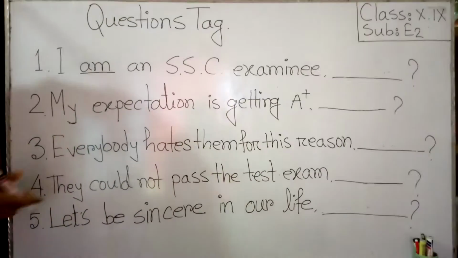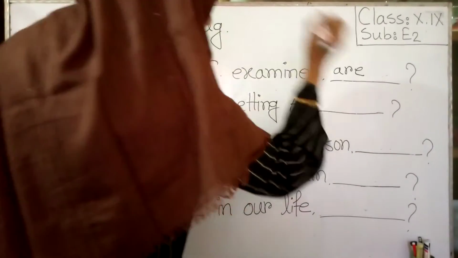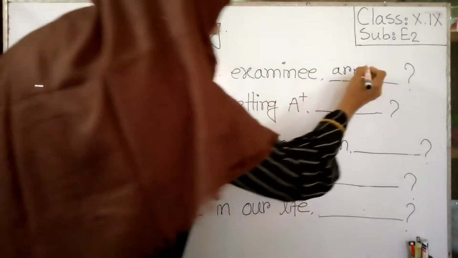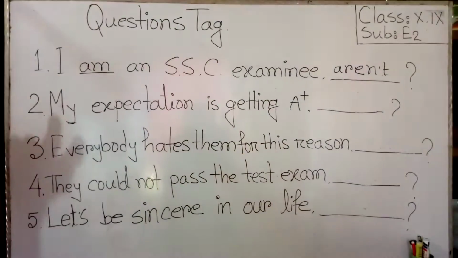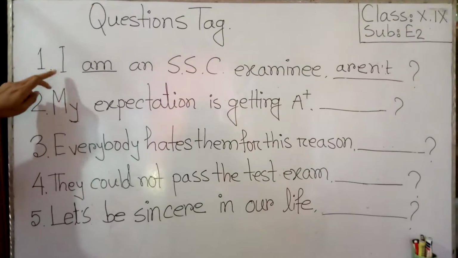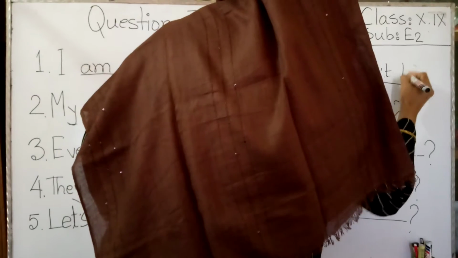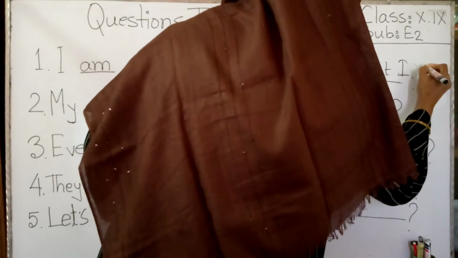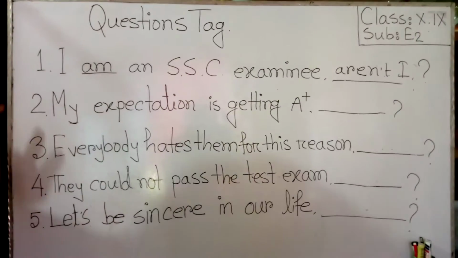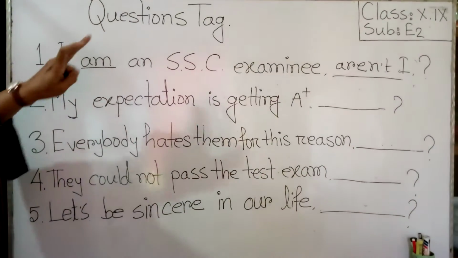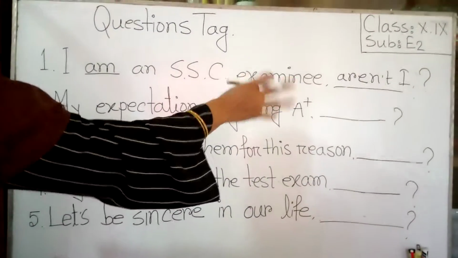Instead of am, we can use aren't or ain't. The negative contracted form is aren't, and the pronoun is I. So we take I, aren't, and at last put an exclamation mark. So the tag form is aren't I.